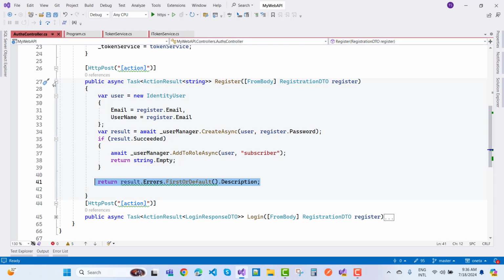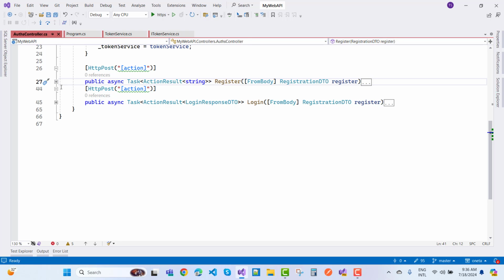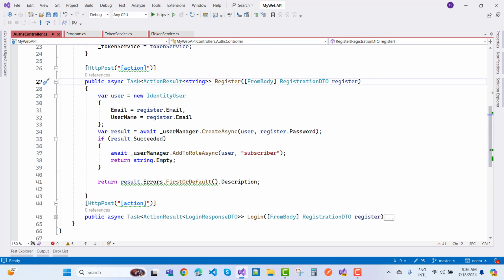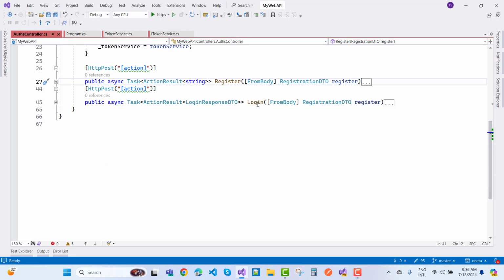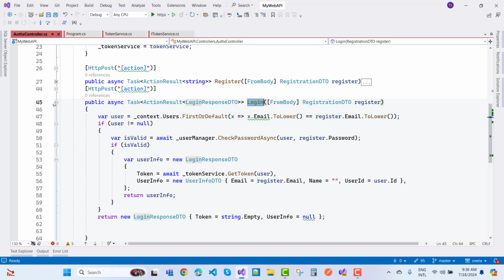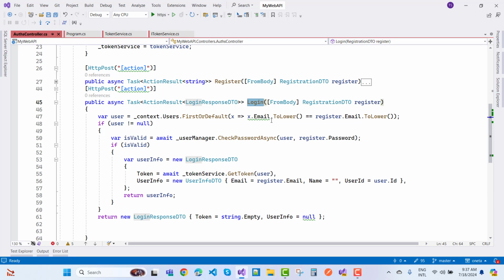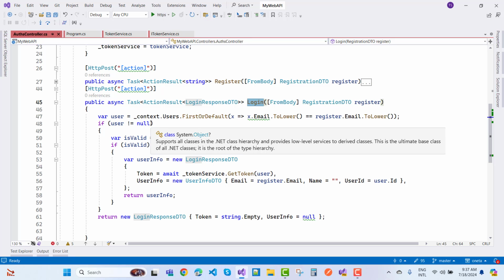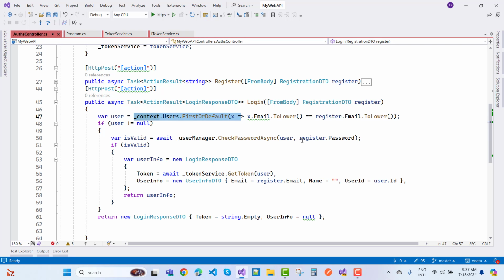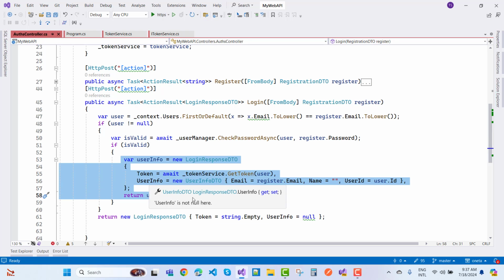Okay, now the next one is the login method. So under the login method, you know that to save data we use the login view. So here we have an authentication service to check whether the user actually exists or not. So you know that here we have context.Users.FirstOrDefault, x.Email.ToLower equals register.Email.ToLower. So by using the context, you can check whether the user already exists or not. So here we have a user, and by using the user manager to check the password is valid, after that you can send back the token and user info.